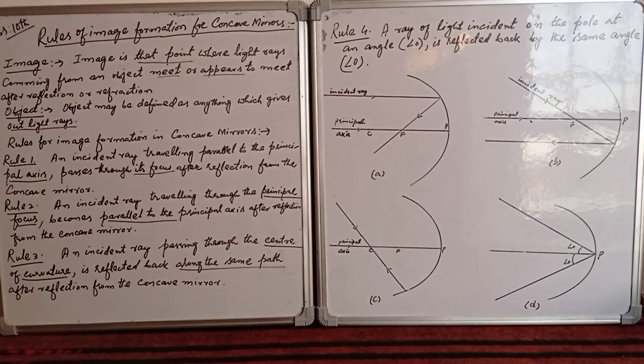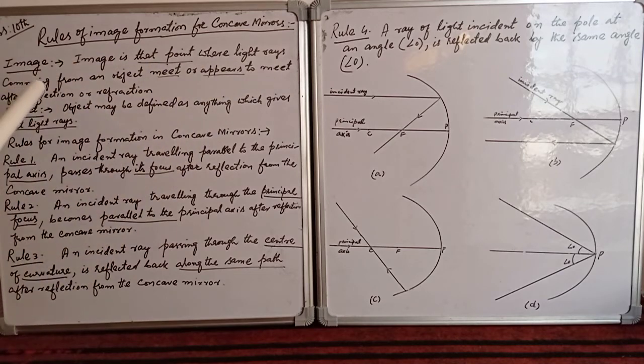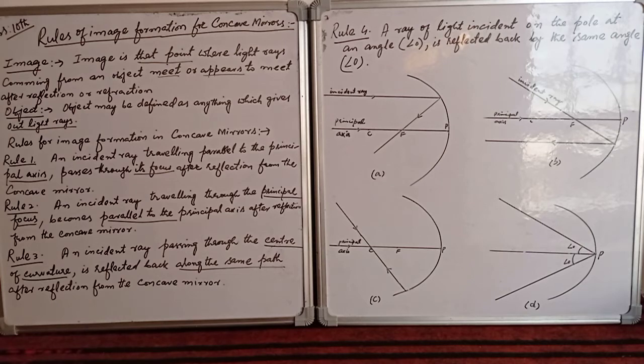In this lecture, I am going to discuss with you rules of image formation for concave mirrors. Before going to discuss the rules of image formation for concave mirrors, we should know some important points, or we can say important terms. The first point that we should know is image. So what do you mean by image? Image is defined as that point where light rays coming from an object meet or appear to meet after reflection or refraction.